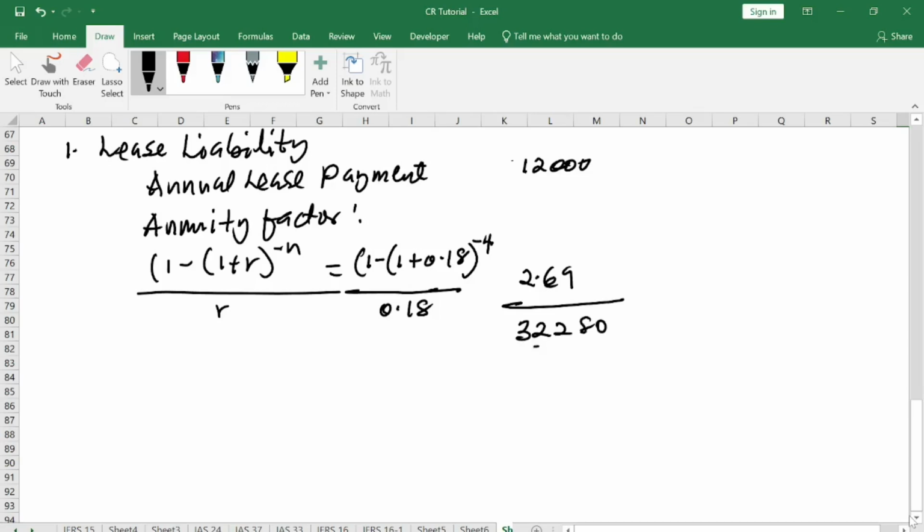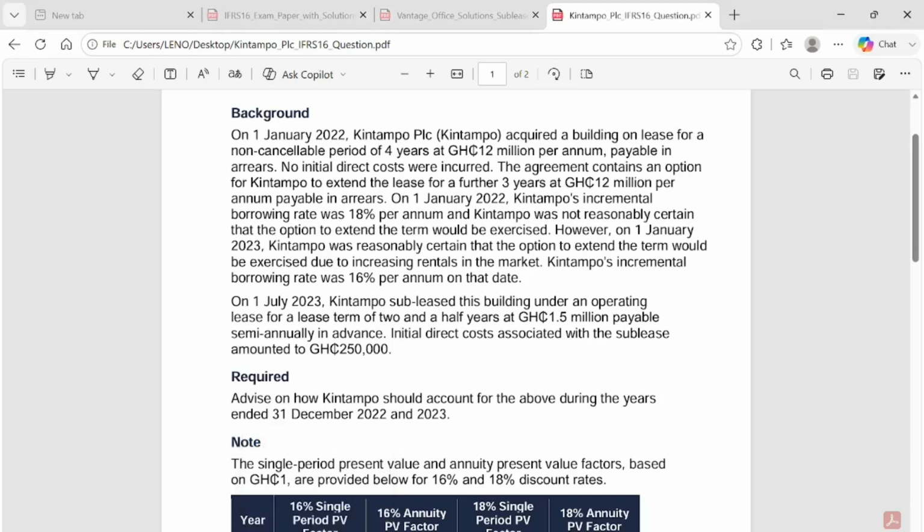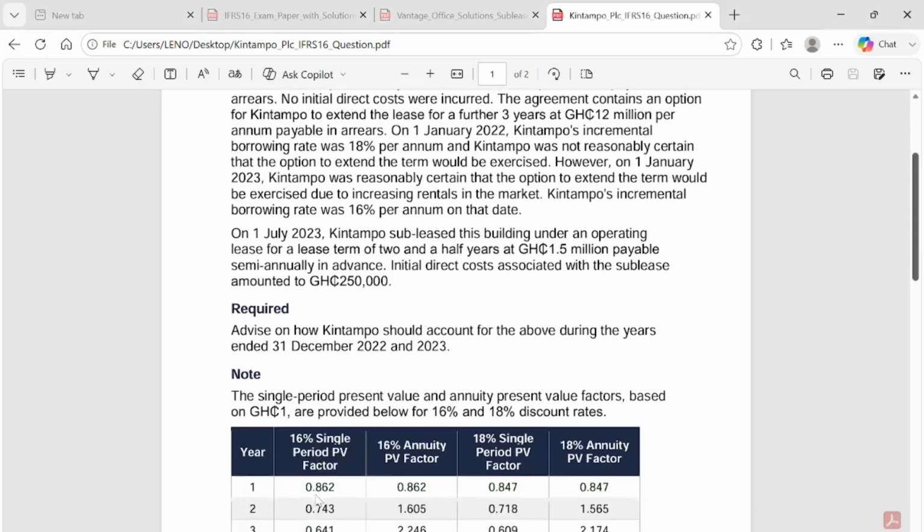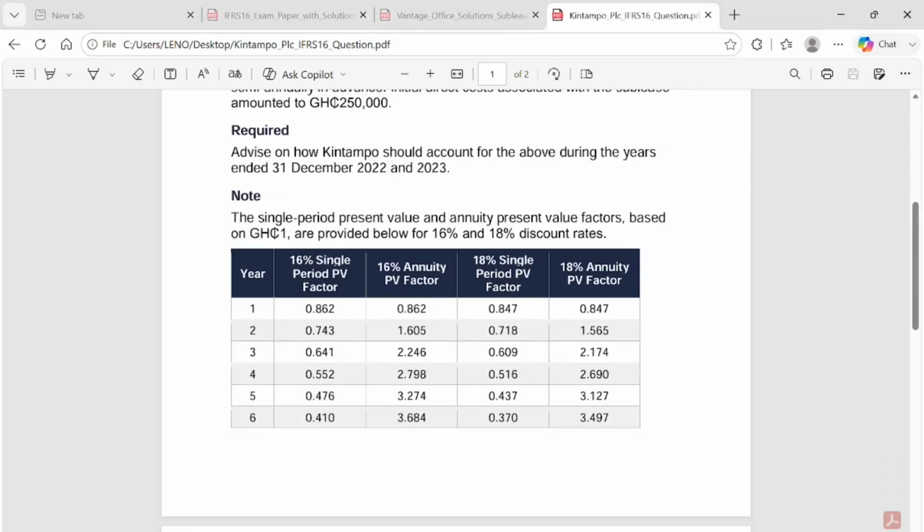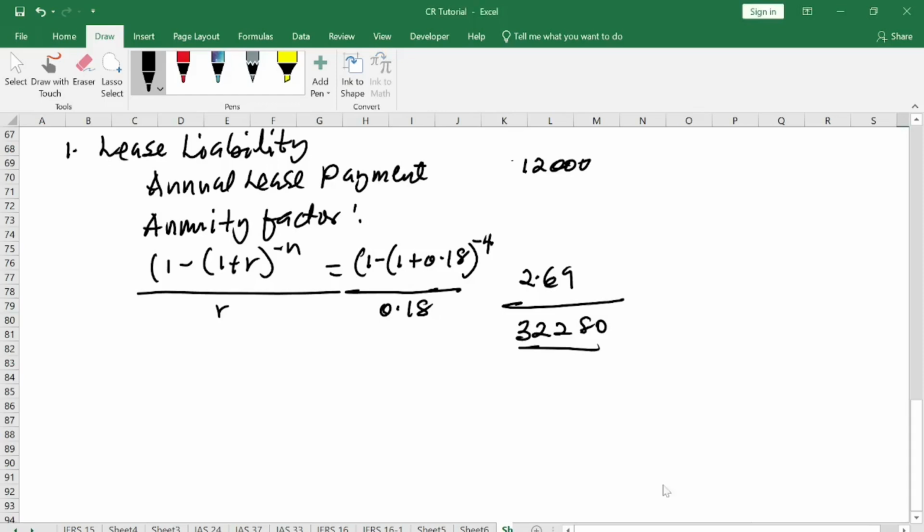32,280. Okay, so if you are not comfortable with this, they've given us the table that you can use to check that. They're giving us an annuity factor. So initially there is 18%. The annuity factor for 4 years, when you look at it, the annuity present value factor is 2.90. So this becomes our present value for the lease liability.